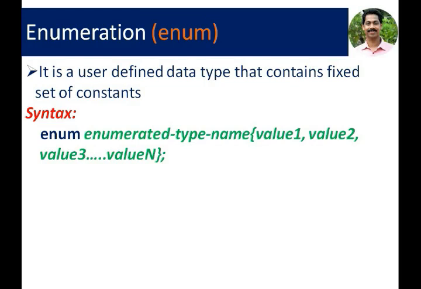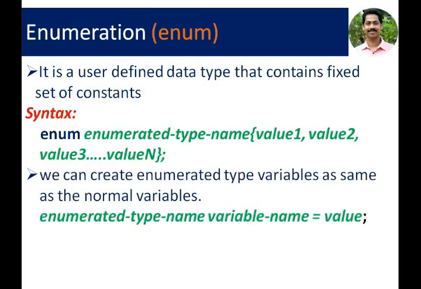We are just giving a set of constants inside the bracket. So these are the possible values for this enumerated data type. This enumerated type name variable can store only these values from the bracket.